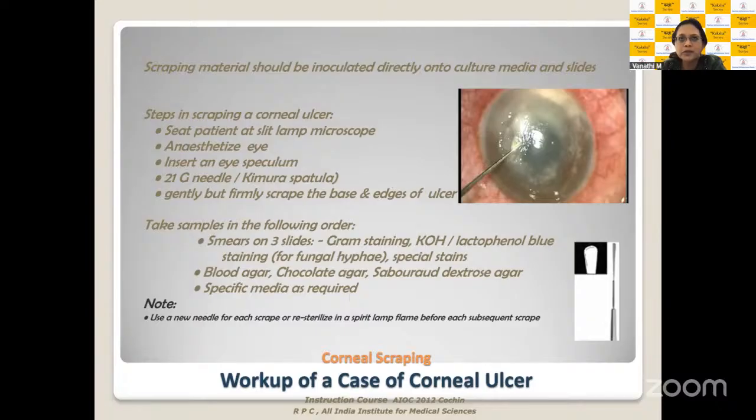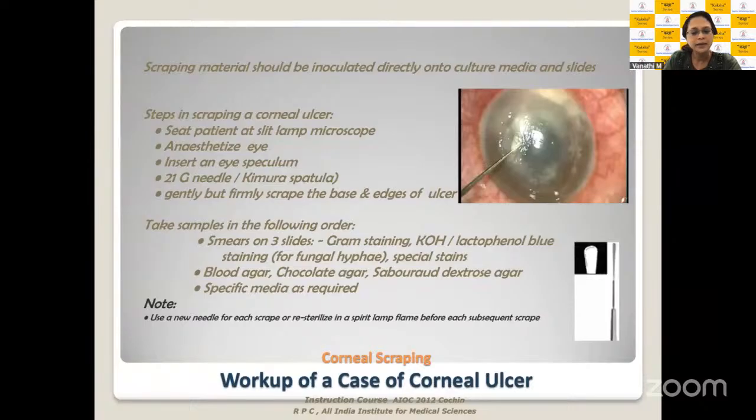You'll need to revise your applied microbiology, and go and revise your applied pharmacology. These are two aspects which you need to be thorough in when you are looking at microbial infections of the ocular surface or microbial infections affecting any part of the eye. That really helps you to enhance your understanding and gives you a better way of managing your corneal ulcers.